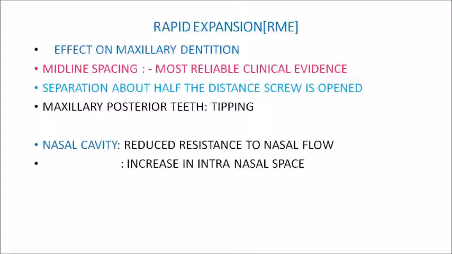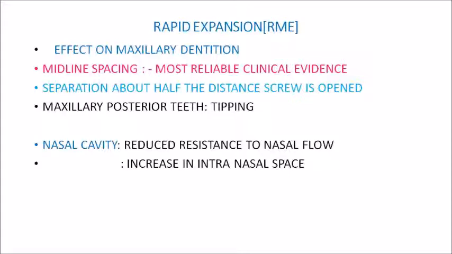So that is why even ENT people also advocate it in the medical conditions we have seen. One of the indications for RME is nasal stenosis and recurrent ear and nose infection. So that is the rationale behind giving RME appliances in such medical conditions, because there will be reduced resistance to nasal flow and an increase in intranasal space.